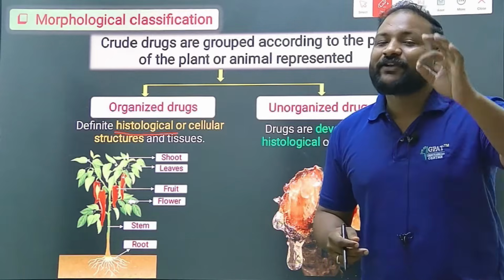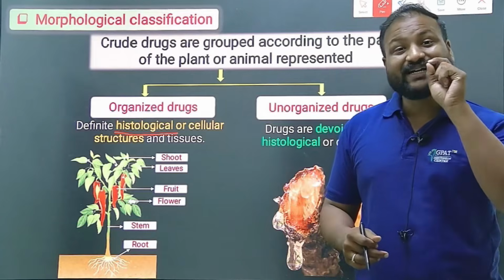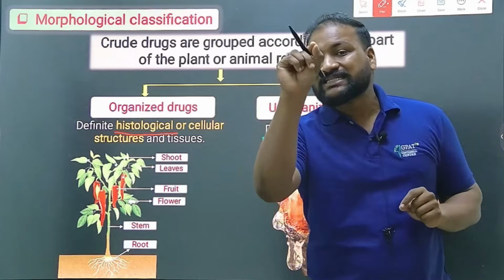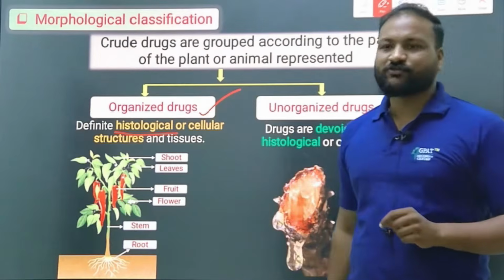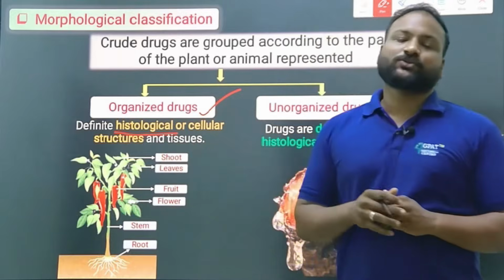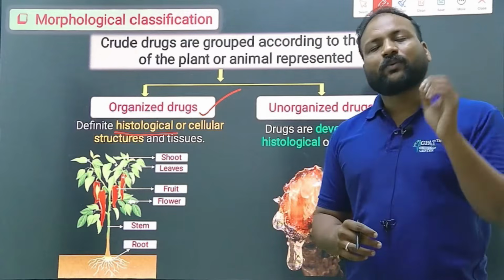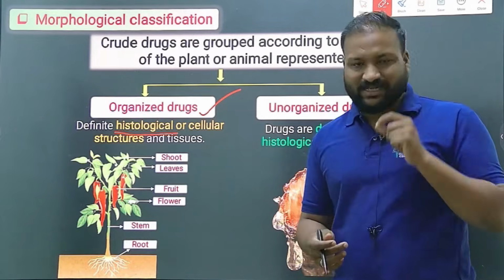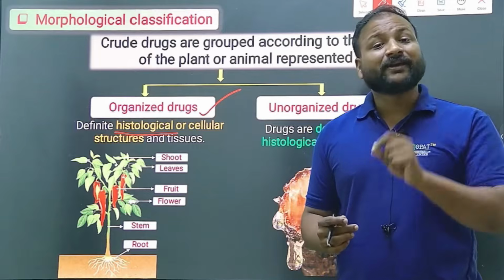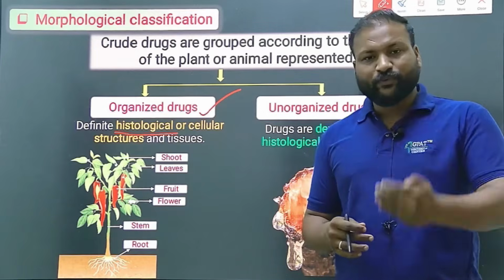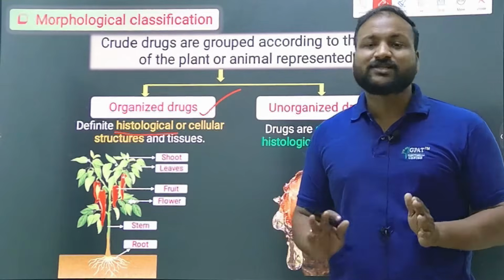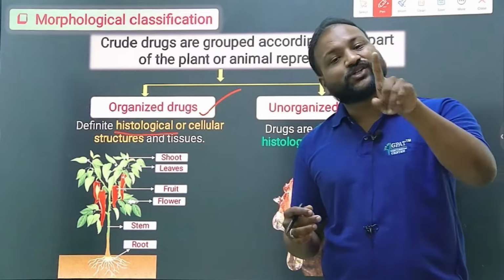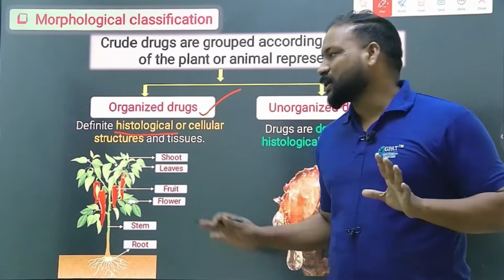If any plant part or animal part contains cells or cellular tissues, that could be an organized drug, which means defined as histological or cellular tissues. Whatever the plant or animal or living thing, if it contains cells or tissues, that can be considered an organized drug. All the plant parts and animal parts contain cells, and based on those cells they have tissues, so if it contains cell or tissue, it will be an organized drug.